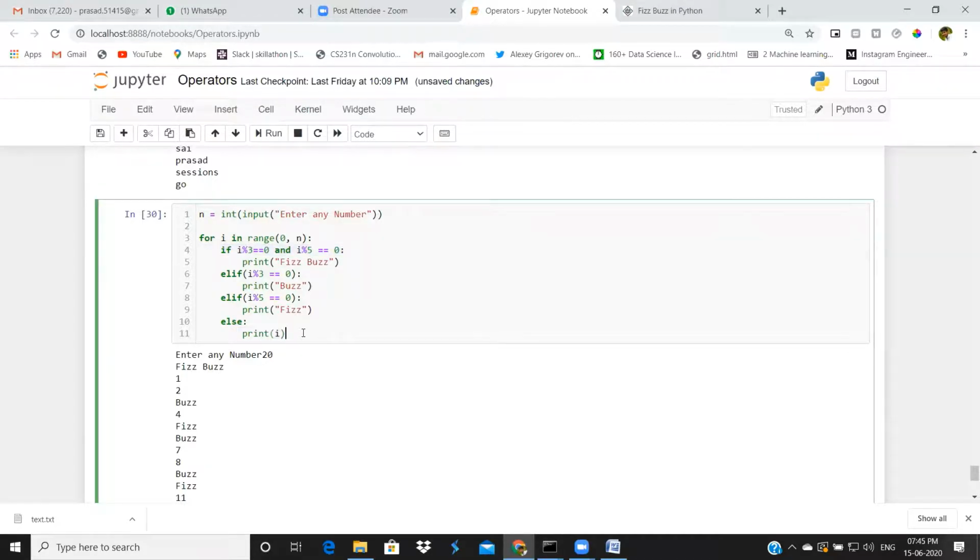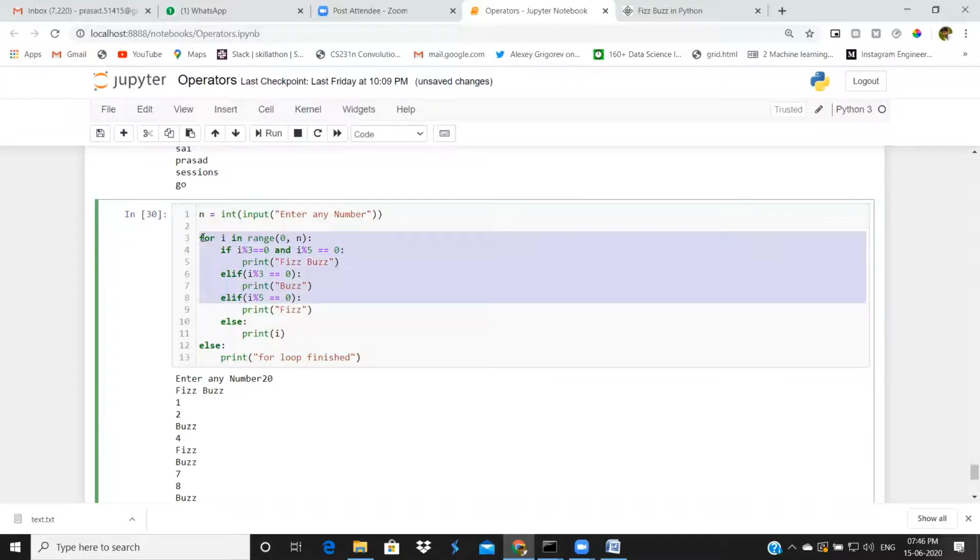But in a for loop, after finishing the for loop, I want to say print for loop finished. In some situations, after executing this for loop, I want to do one task, like notify someone that for loop execution is completed. In that situation, I will use else here.